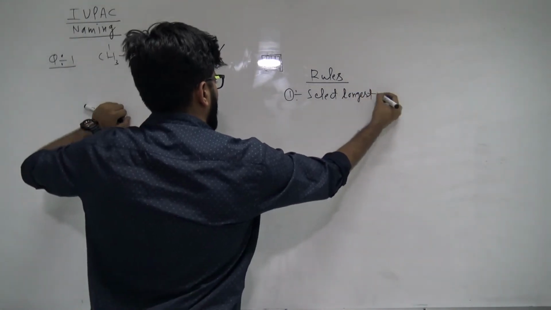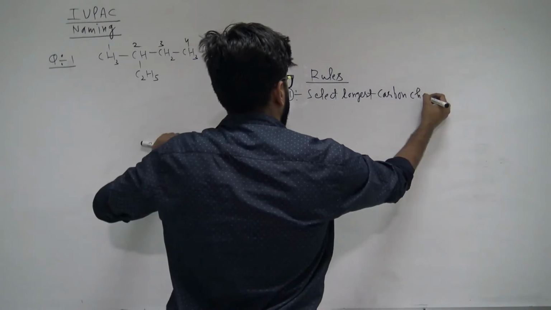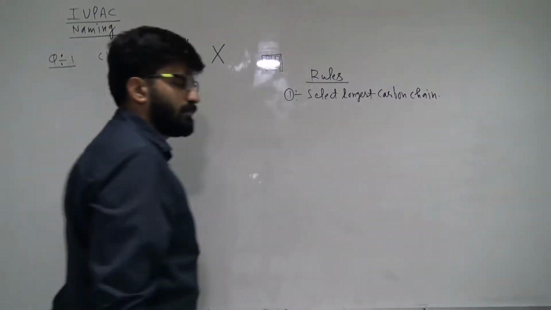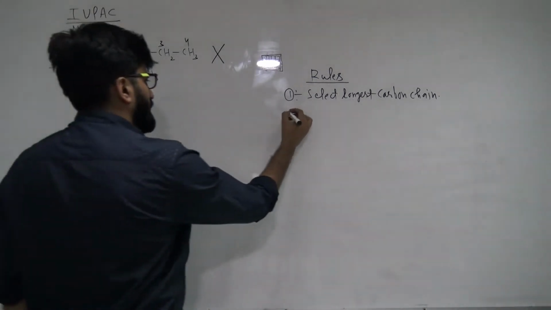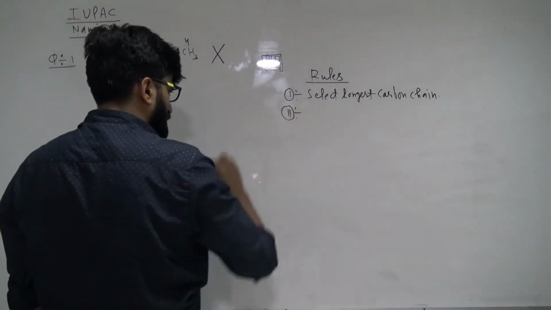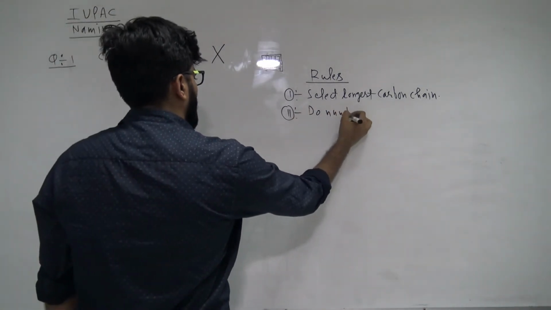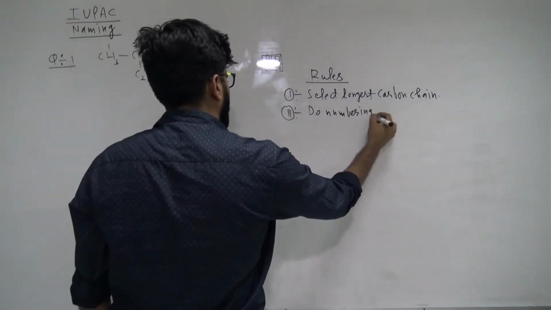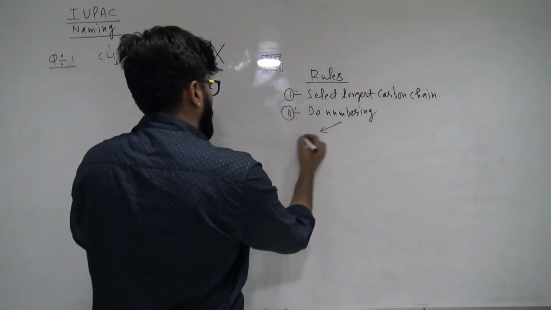longest carbon chain. Okay, we have to select the longest carbon chain. Okay. Second, do numbering. Okay, do numbering, so that these are the different rules.